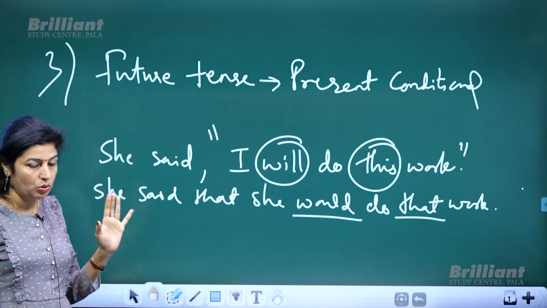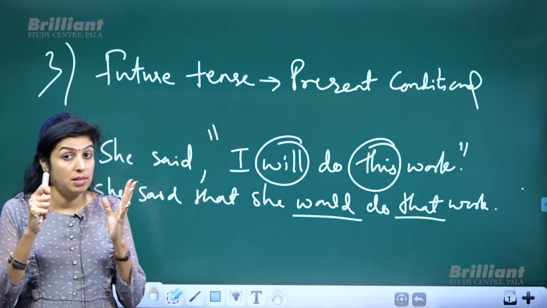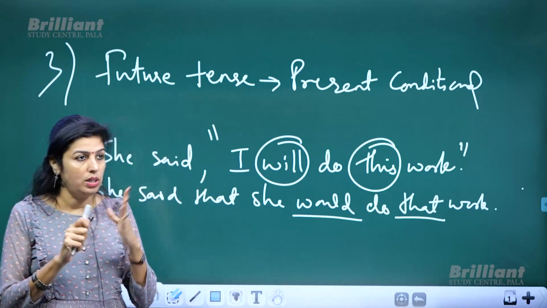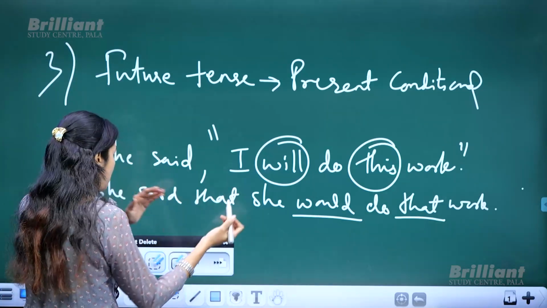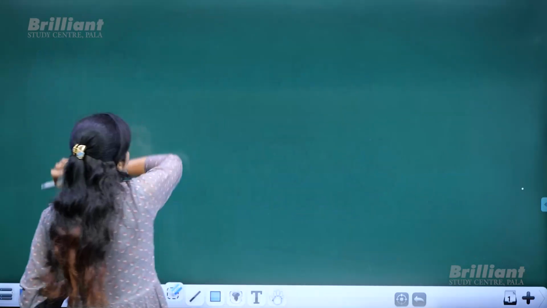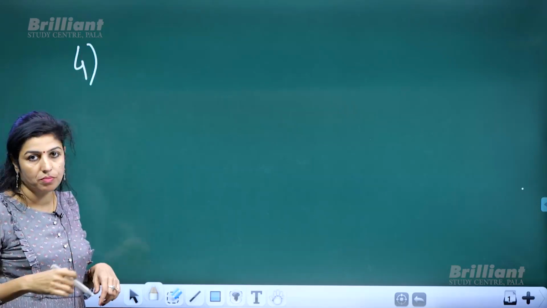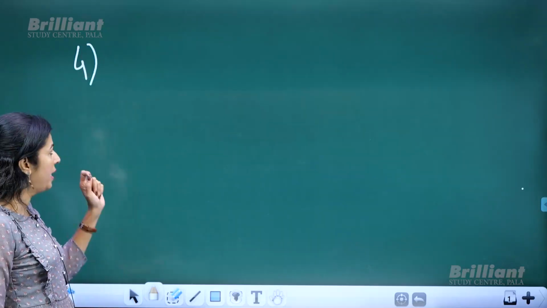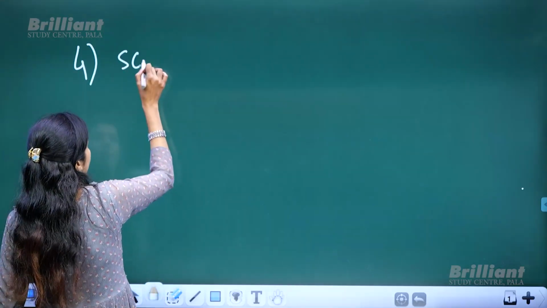We spoke about changes in present tense, changes in past tense, and also in future tense. Now, in certain cases, that's our next rule: in certain cases, tenses do not change at all. That is our fourth rule. Suppose we speak about a scientific fact.